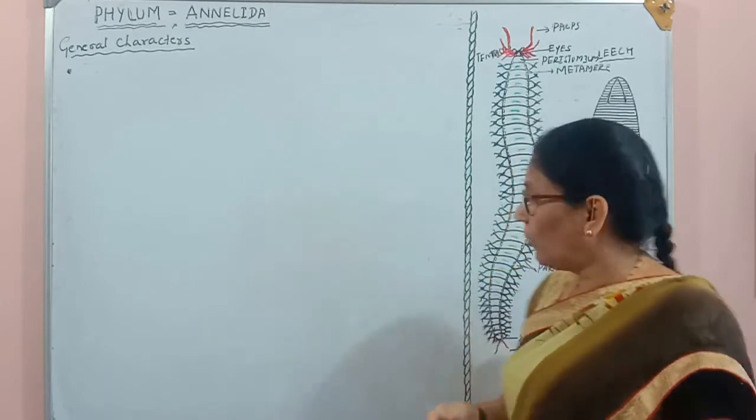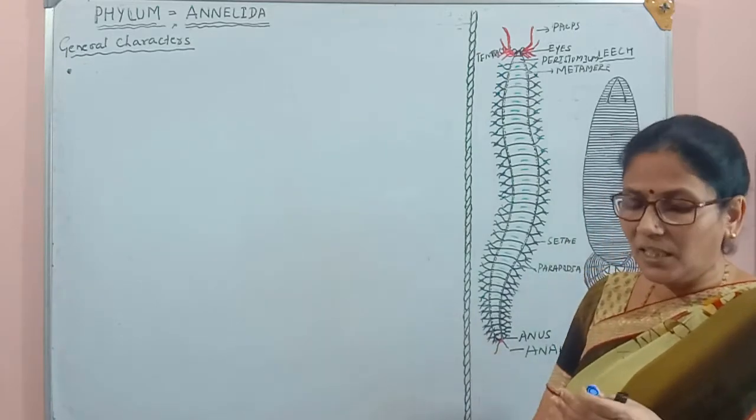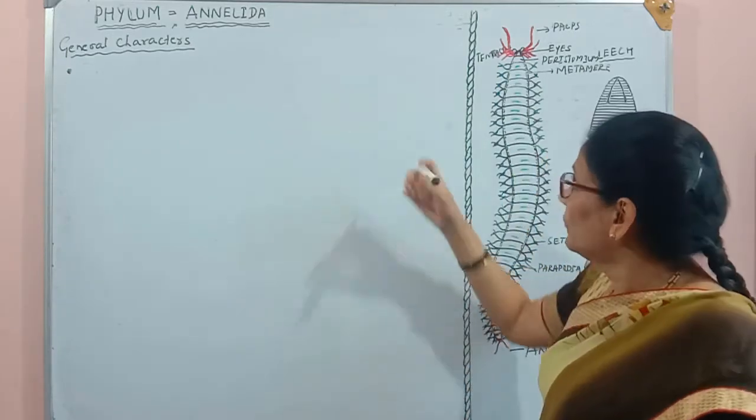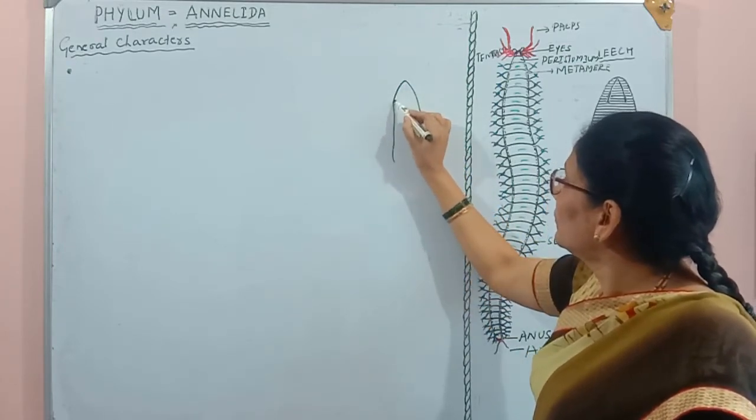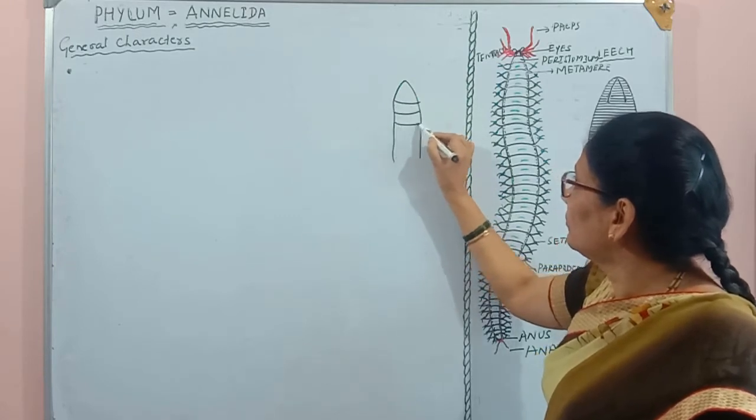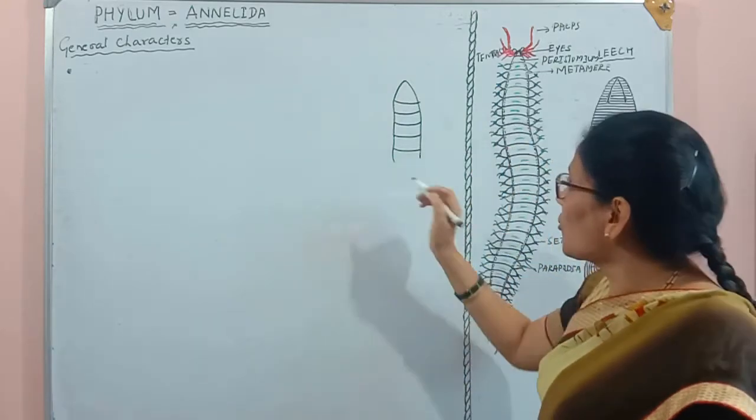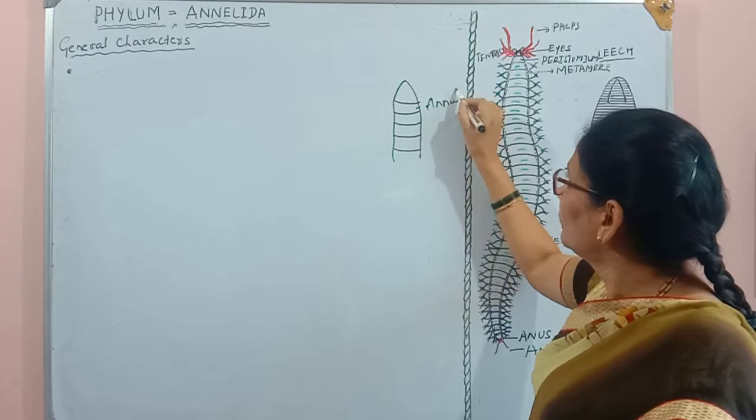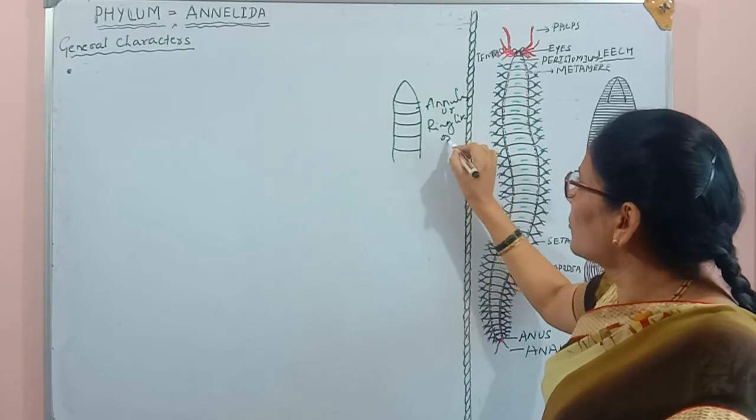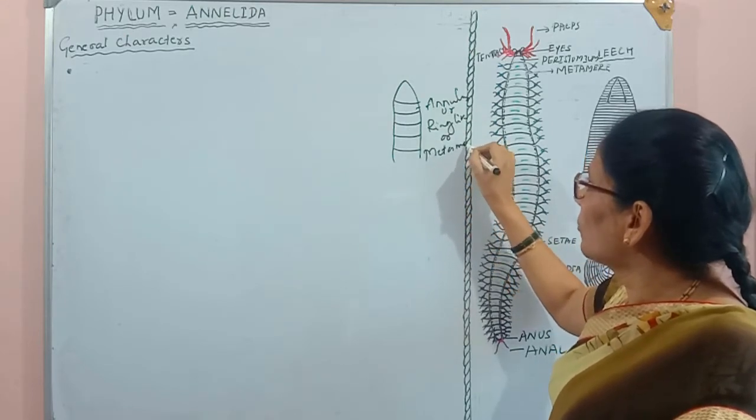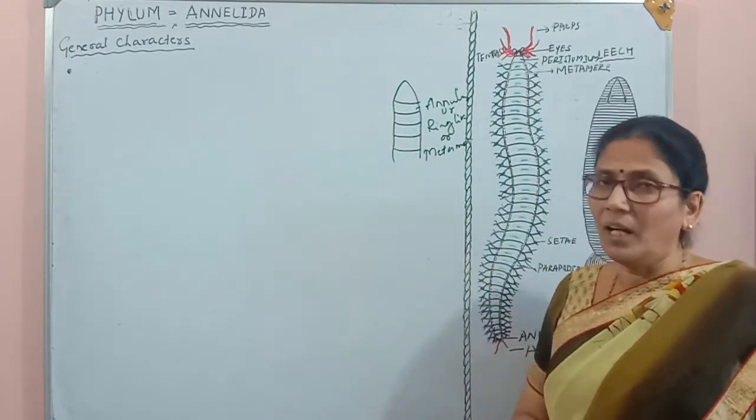If you see the earthworm, or in this diagram also, you see some ring-like structures on their body surface. These ring-like structures are called the annulus. They are very familiar on the earthworm. These are the ring-like structures present on the body surface of these organisms, or they may also be called the metameres. Because of these structures, they have got the name Annelida.